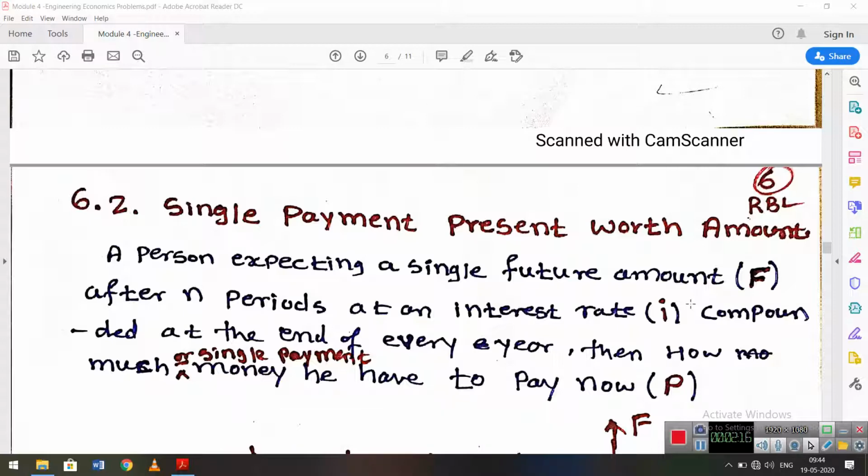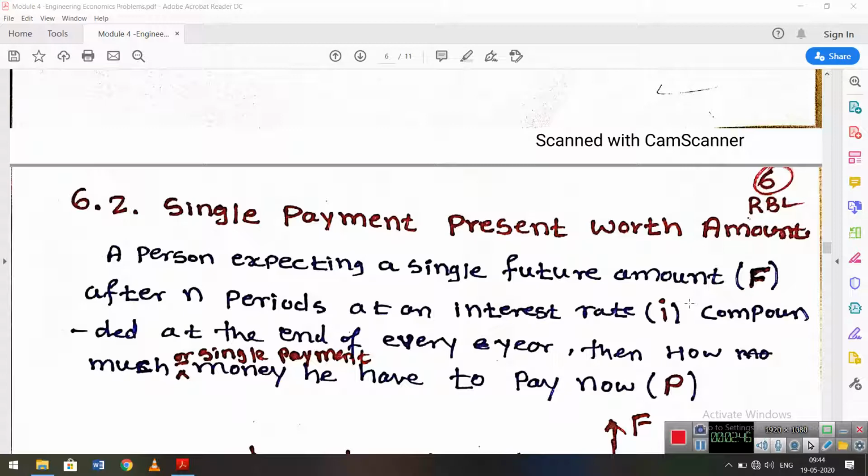I want to construct a building, and I need 50 lakh rupees. Then how much do I have to pay now into the bank? After 10 years I want 50 lakh rupees, so how much do I have to pay now? The future amount is fixed, but the present amount I have to deposit is to be calculated based on the given bank compound interest. So the future amount is 50 lakh. How do we calculate the present amount?